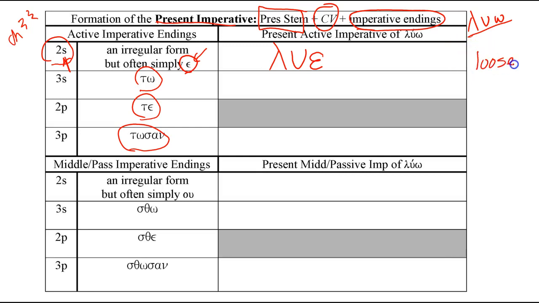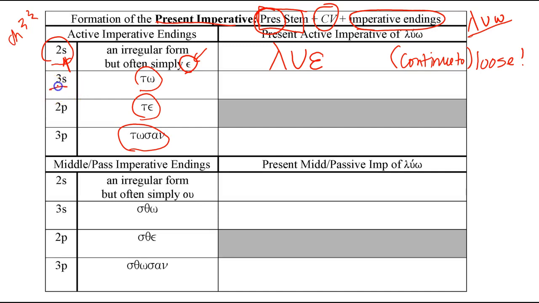Sometimes you'll see this simply translated as loose, but since it's a present imperative and the continuous aspect is being emphasized, the kind of action is continuous, we want to somehow convey that in our translation. So we're going to put in parentheses, continue to loose. So while the command is loose, and you're addressing you singular, to show the present continuous aspect of the command, you can translate it as continue to loose or keep loosing.